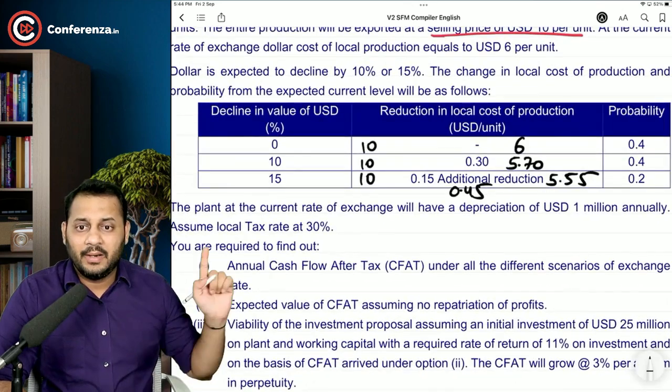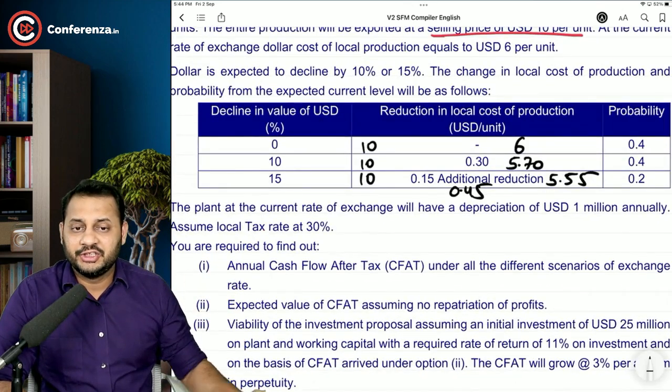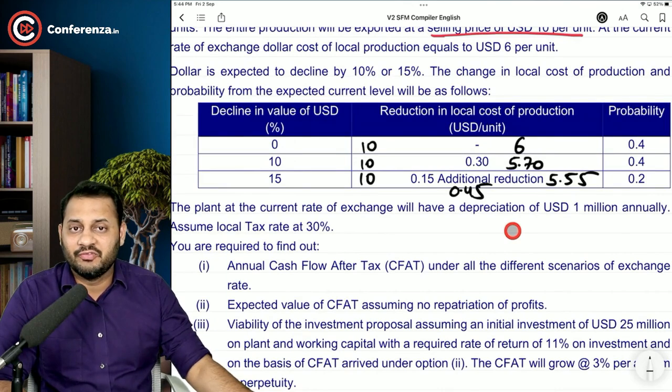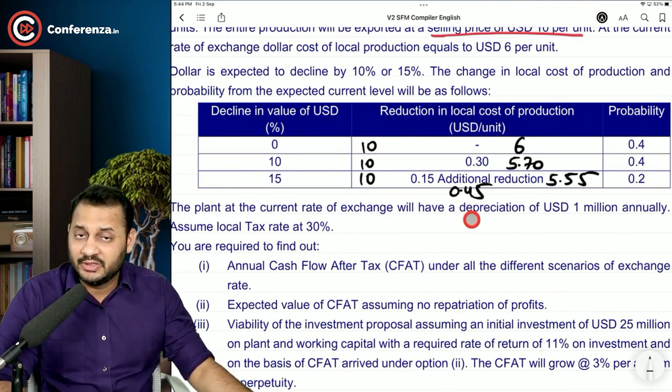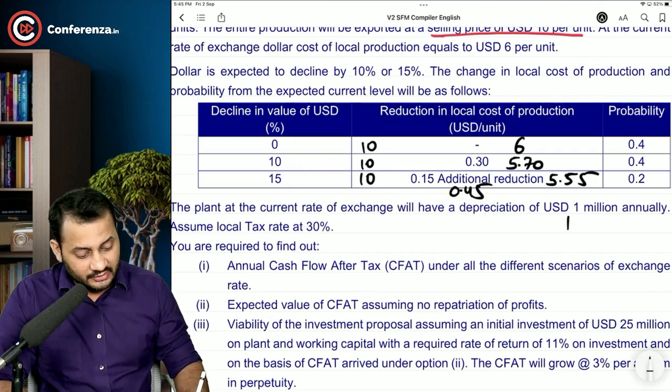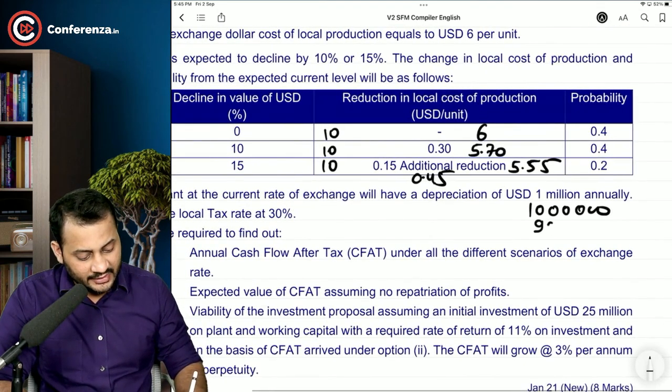Cool. The plant at the current rate of exchange will have a depreciation of USD 1 million annually. Since it is a depreciation, please understand, if the dollar value declines by 10%, this existing value will become 9 lakhs.